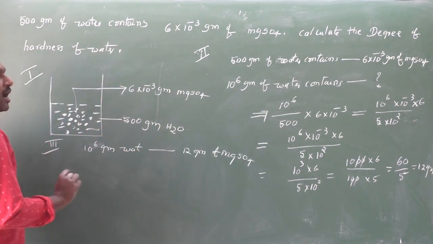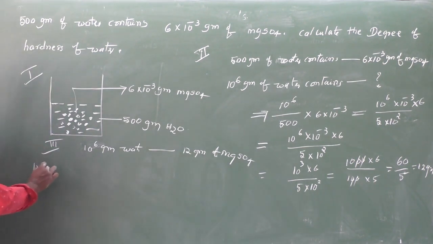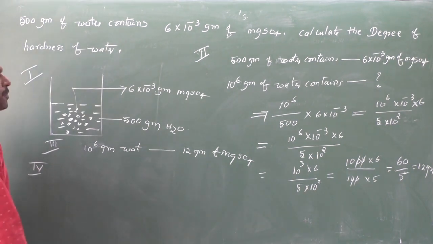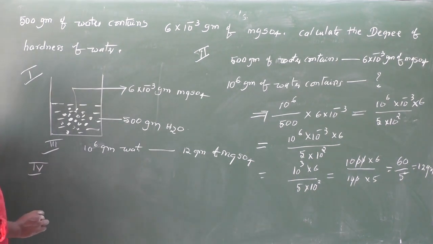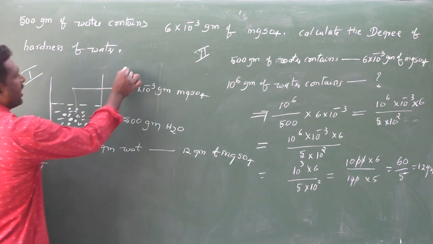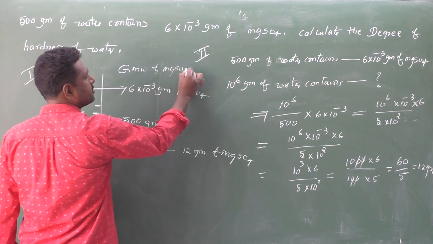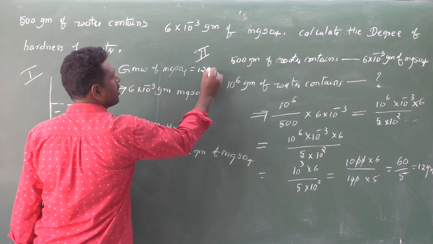Therefore, gram molecular weight of MgSO4 is 120 grams. This is the fourth step. Fourth step is MgSO4 gram molecular weight is 120 grams. Therefore, I will write here GMW of MgSO4 is 120 grams.